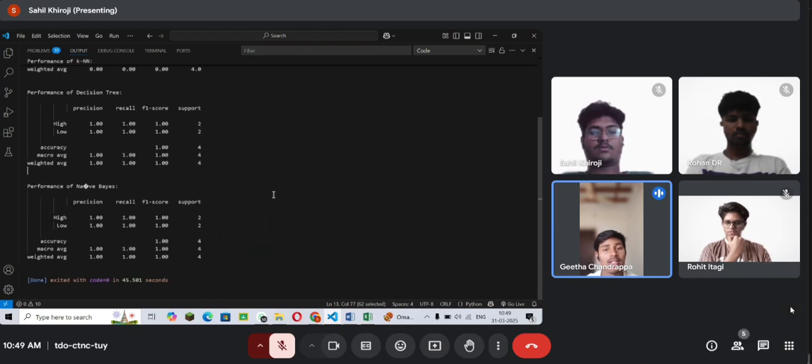And next, the output of the naive Bayes performance. This is also 100% accuracy. Naive Bayes assumes independence between features and works well when data distribution is simple. Since we have only four test samples, it correctly classifies all of them. So the conclusion is it works well in this case, but with a large data set, performance may drop if the independence assumption is incorrect.